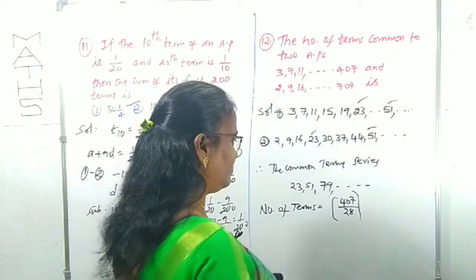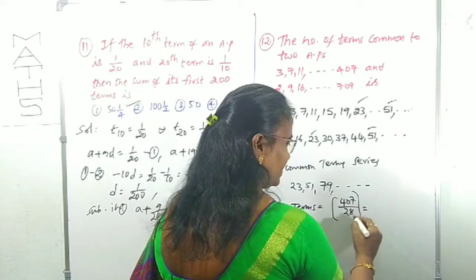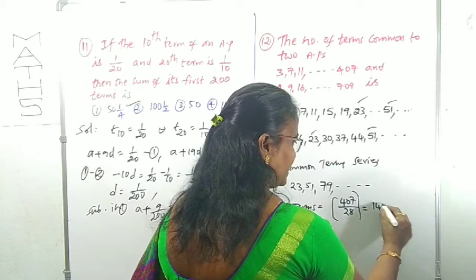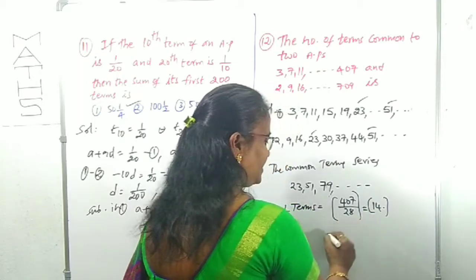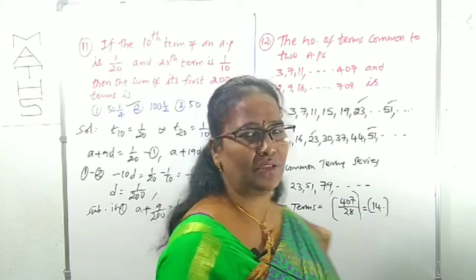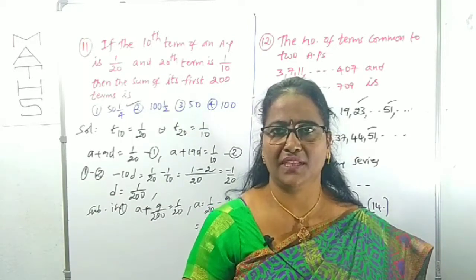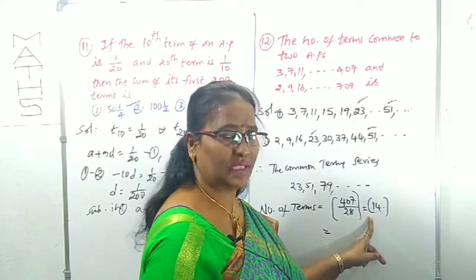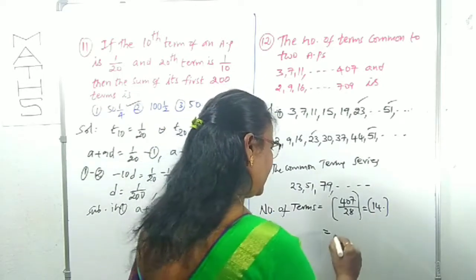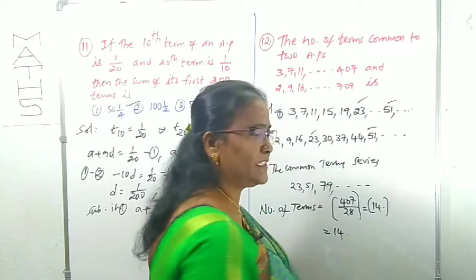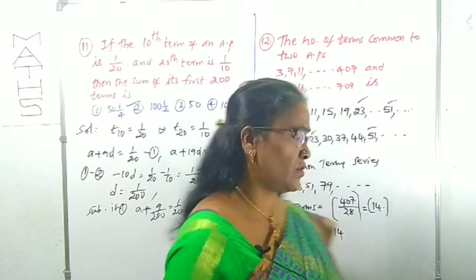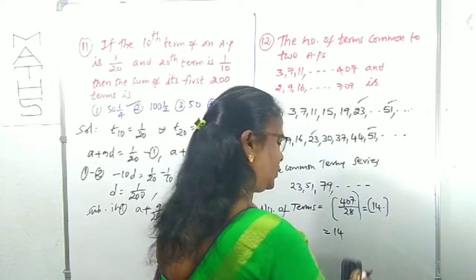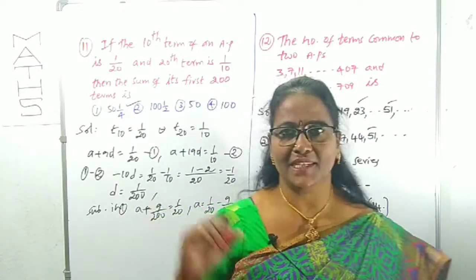By observing this, we get 14 point something. This is called a step function. Under the step function, the decimal part is eliminated. So the floor of 14 point something is 14 only. This indicates the number of common terms among the two APs. Okay, this is one of the methods.